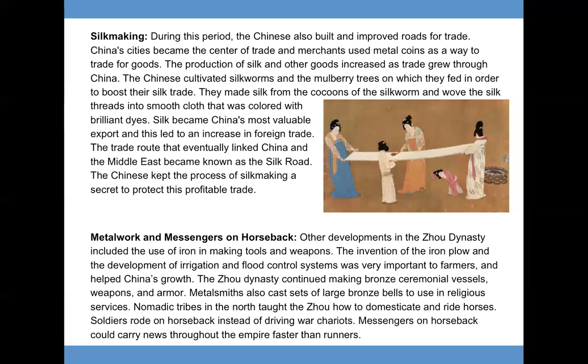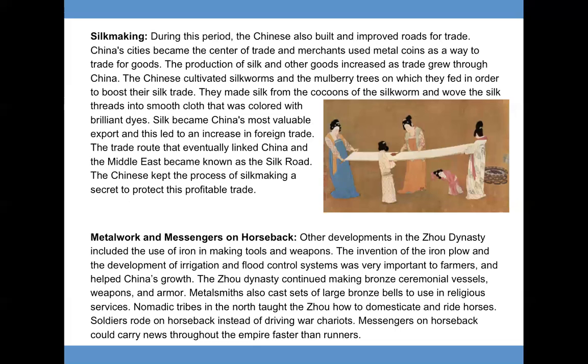Metalwork and messengers on horseback. Other developments in the Zhou dynasty included the use of iron in making tools and weapons. The invention of the iron plow and development of irrigation and flood control systems was very important to farmers and helped China's growth. The Zhou dynasty continued making bronze ceremonial vessels, weapons, and armor.